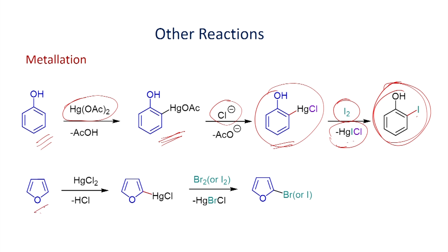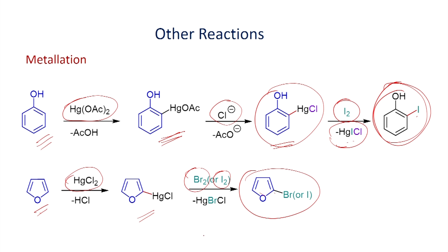Similarly, if you have this compound furan, you can also try to react with mercury chloride. You can make this organomercury compound. Once you have this halo substrate, then you can try to react with molecular bromine or iodine, and you can introduce bromine or iodine at the second position of this furan derivative. So, these are some of the examples. You can also try to introduce halogen, as we have seen.